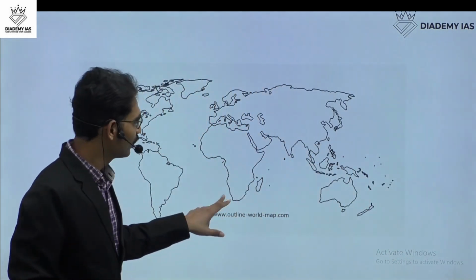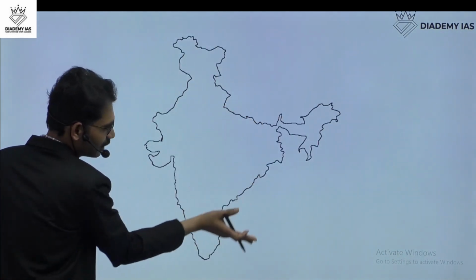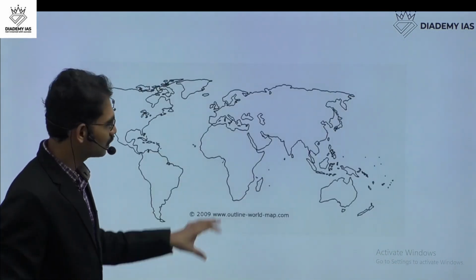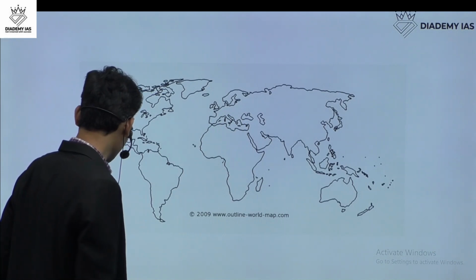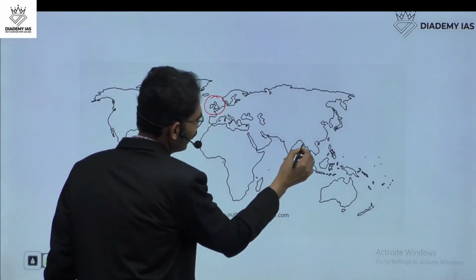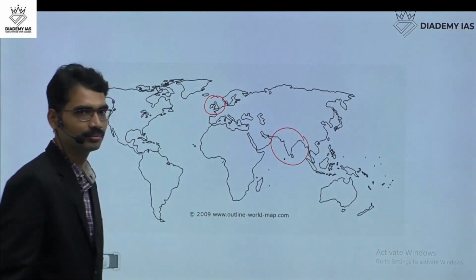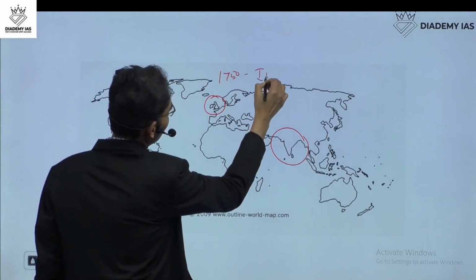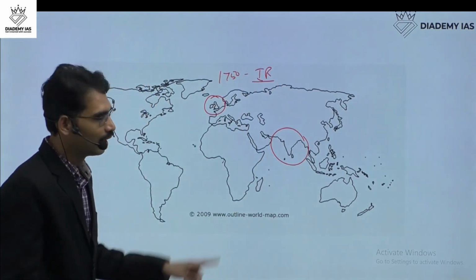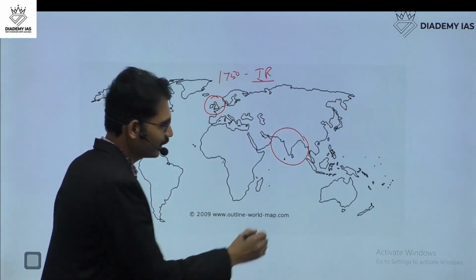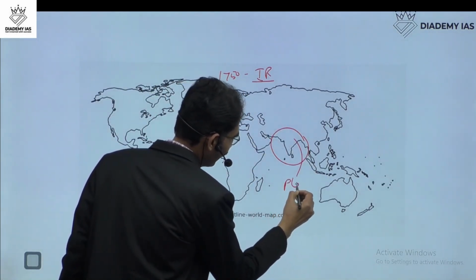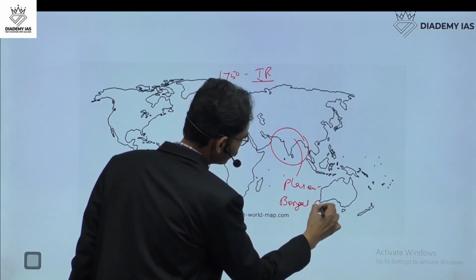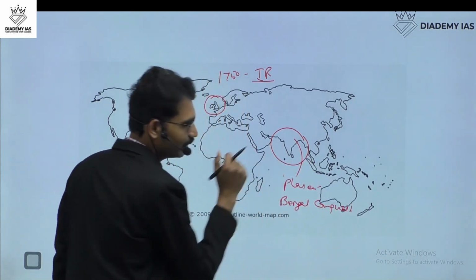Same as when we talk about developments here, there is a linkage between the two. When it comes to world history also, same thing. When something is happening here, it is going to decide the fate of this land. For example, in the 1750s, the Industrial Revolution starts. And in the same 1750s, here, the Battle of Plassey and the Bengal conquest started.